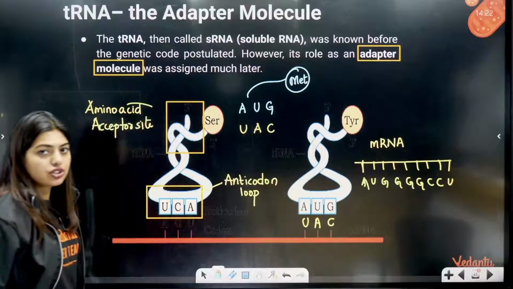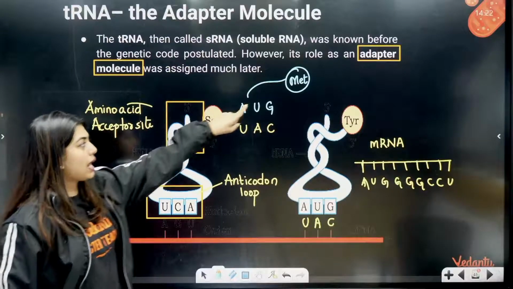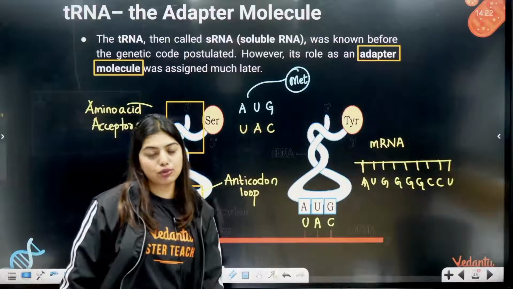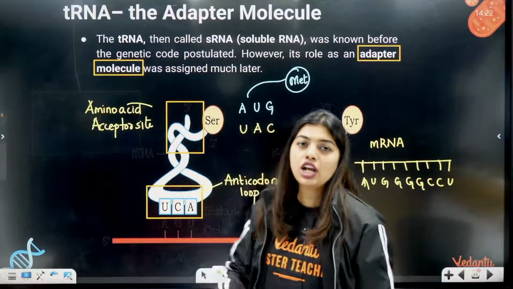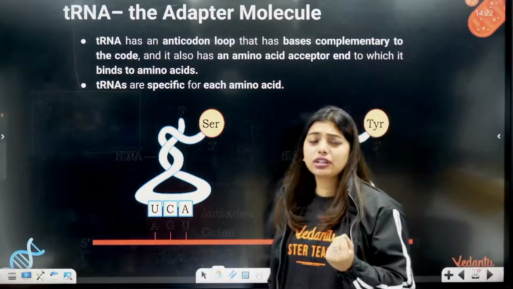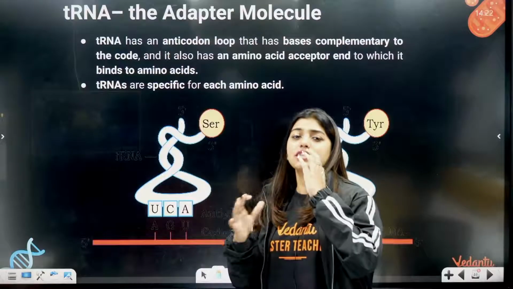Understood? On one side it will add an amino acid and on another side it will do the reading with the help of ribosomes, the larger and smaller subunits which I showed you before. When the smaller subunit comes and joins, the whole process is going to start.